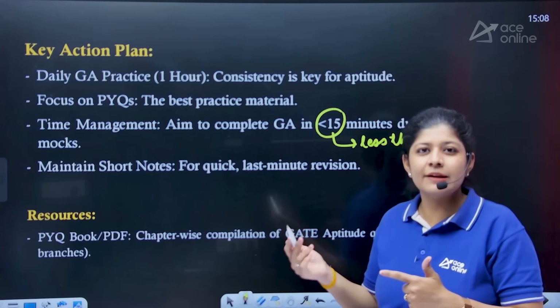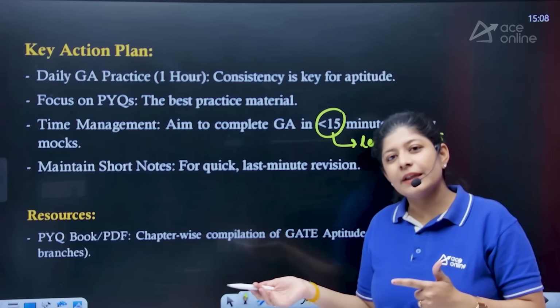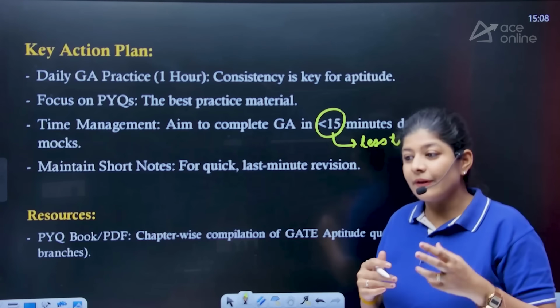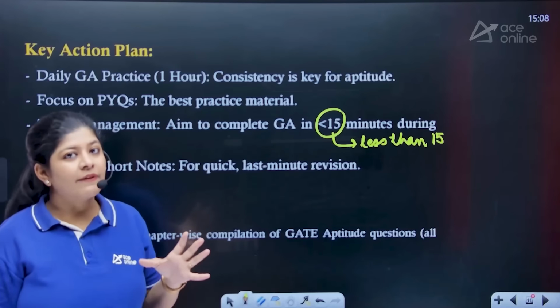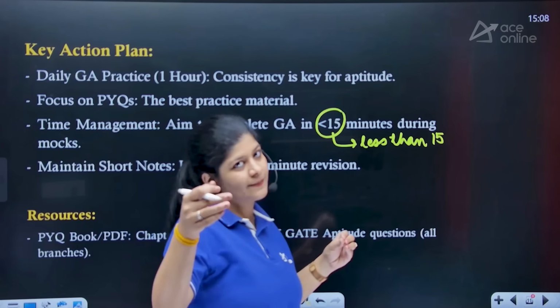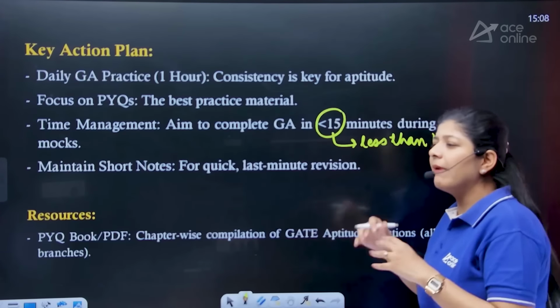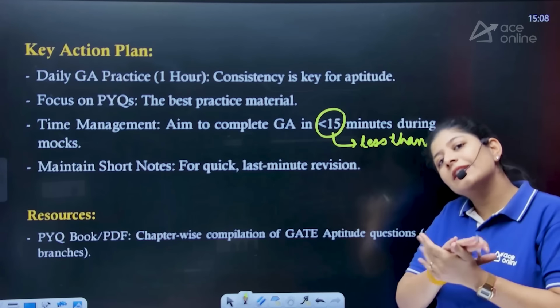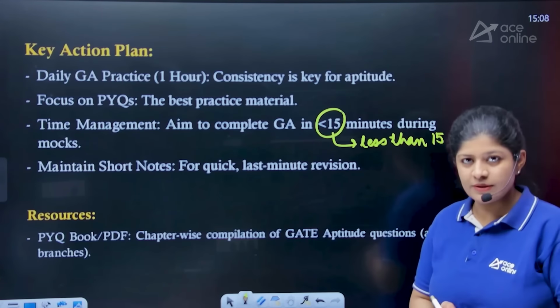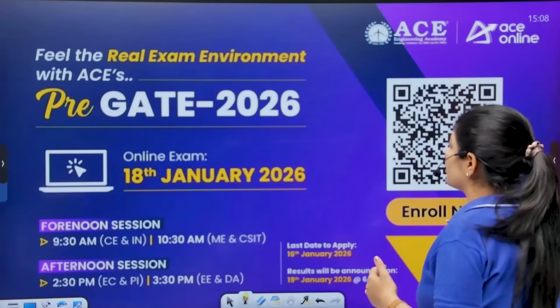For verbal ability as well, you can follow Arun Sharma. It's a very good book. But again, I'm not taking any specific name. You can go through as per your choice. There are many books available. If you want any specific help, you can just reach out to us.